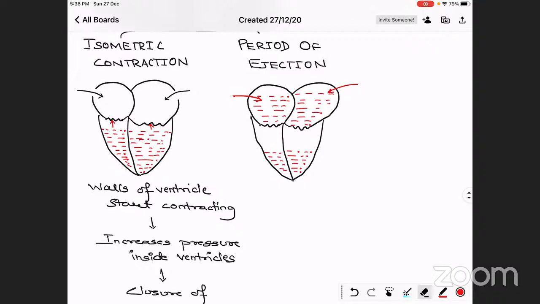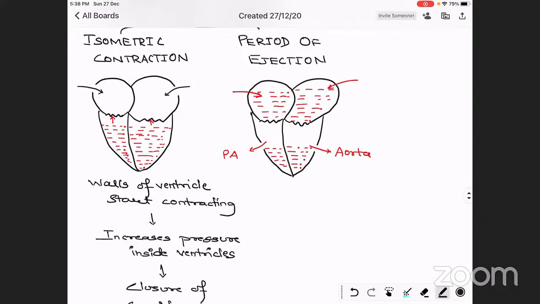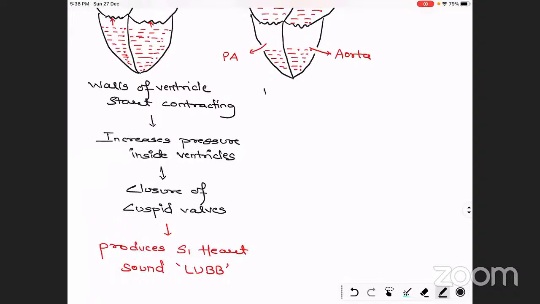So for releasing the pressure, there is the opening of the other two valves, and those are the pulmonary semilunar valve and the aortic semilunar valve. So blood will now flow into the aorta, and from the heart into the pulmonary artery. So what happens in the period of ejection? We're going to write that.